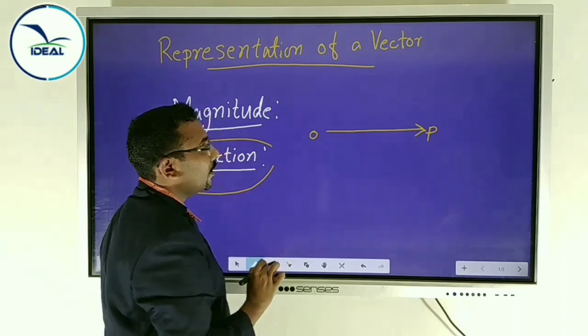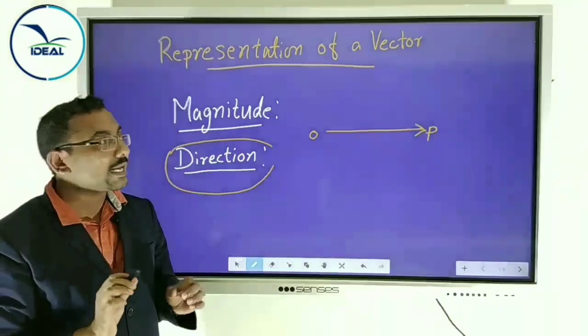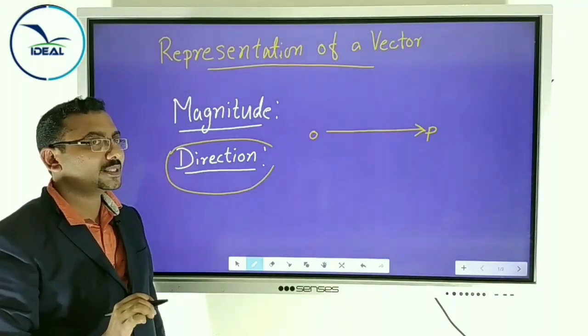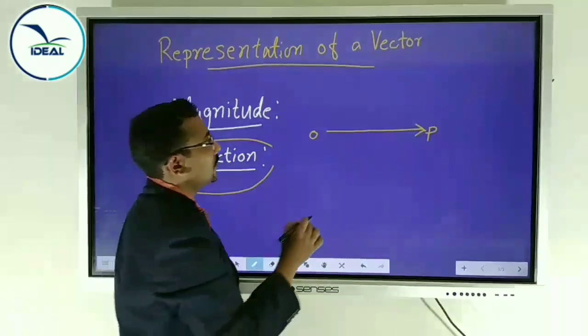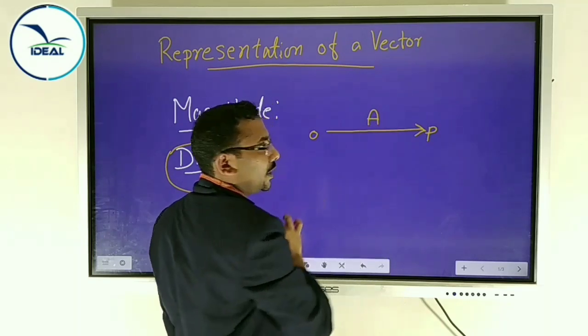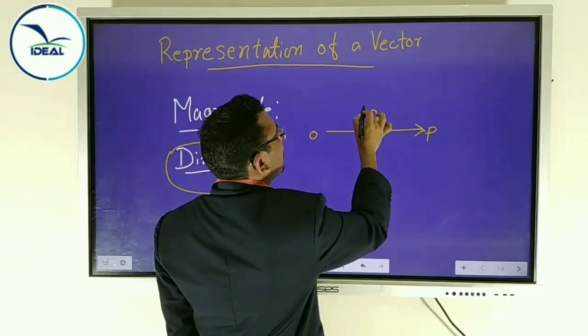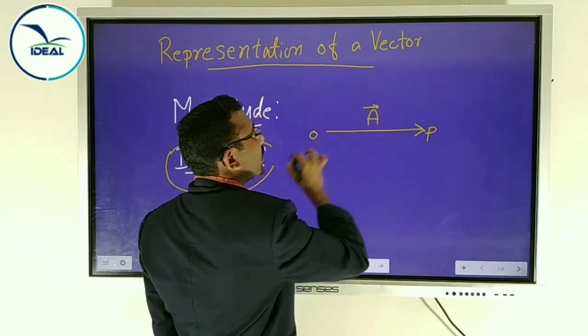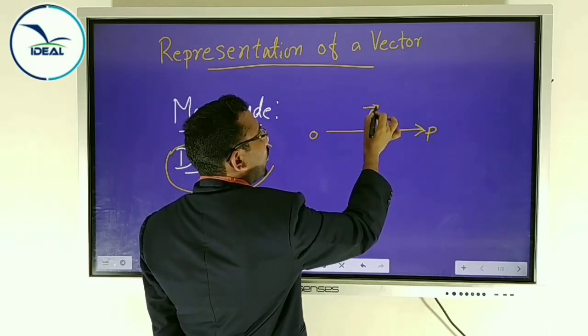We can represent the vectors using English letters, generally capital letters. Suppose this is the vector A. Vector A can be represented like this: draw an arrow above the letter.